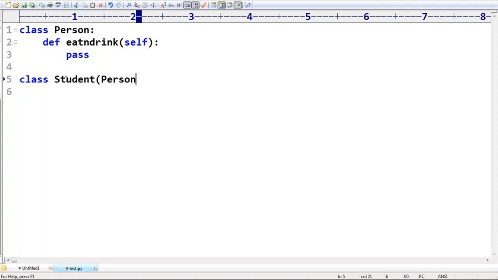This student extends person. I'm creating a child class, don't worry, sir, just for a basic area purpose. I'm creating a child class, SoftwareEngineer. Now in the software engineer, I want to define this one.